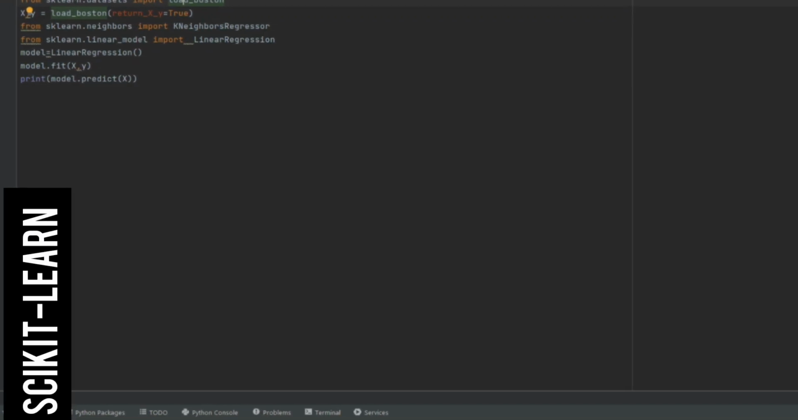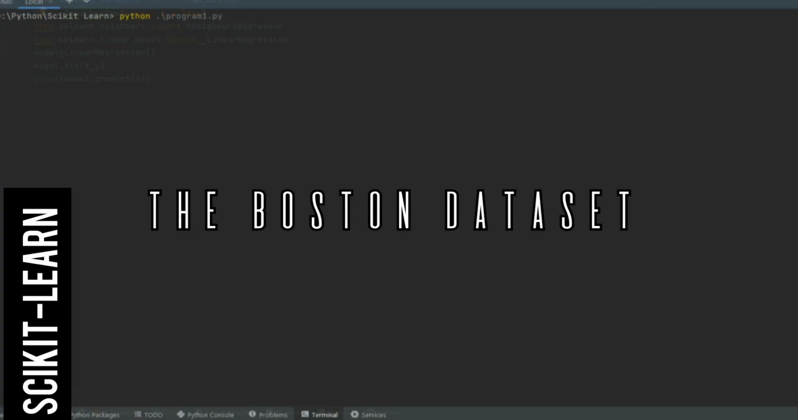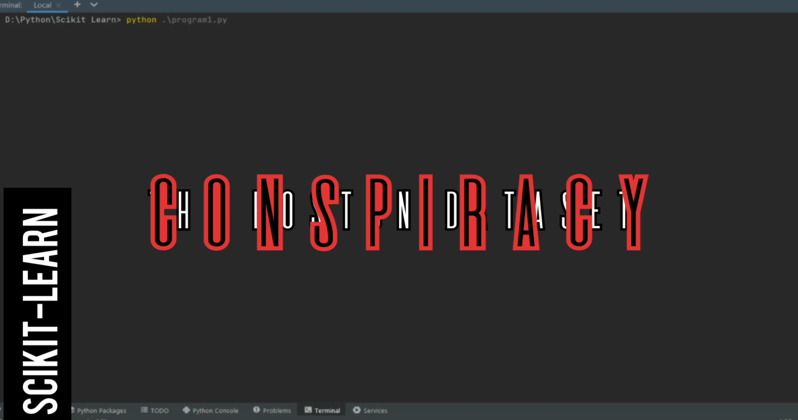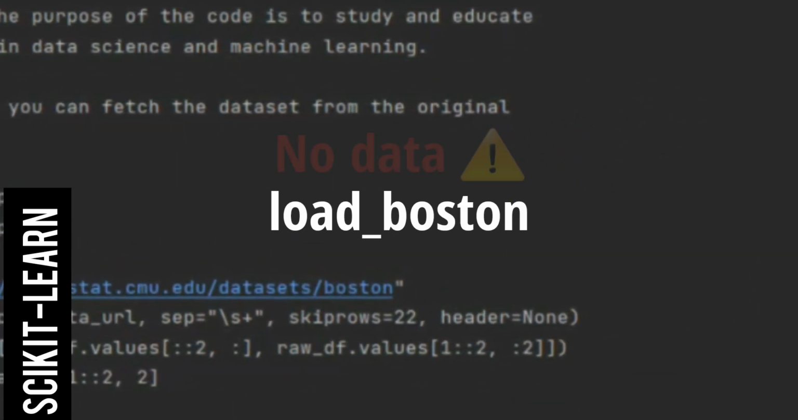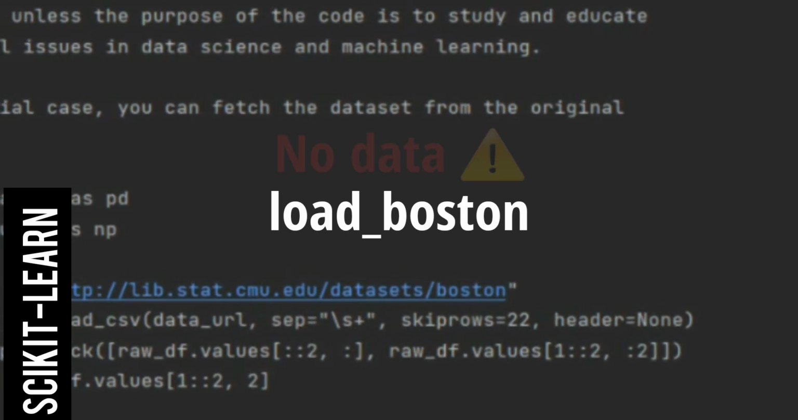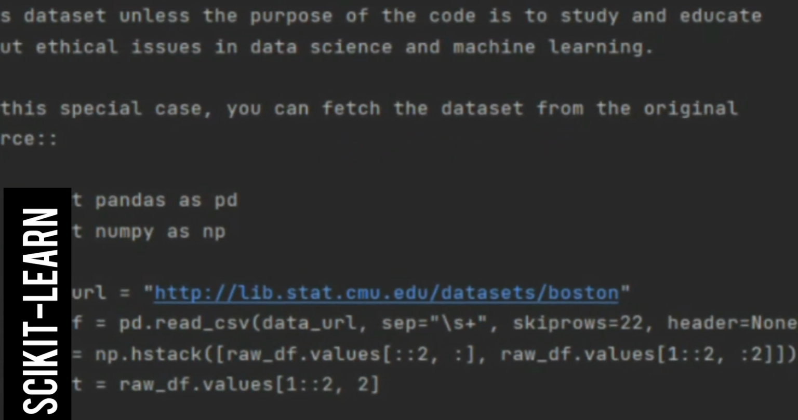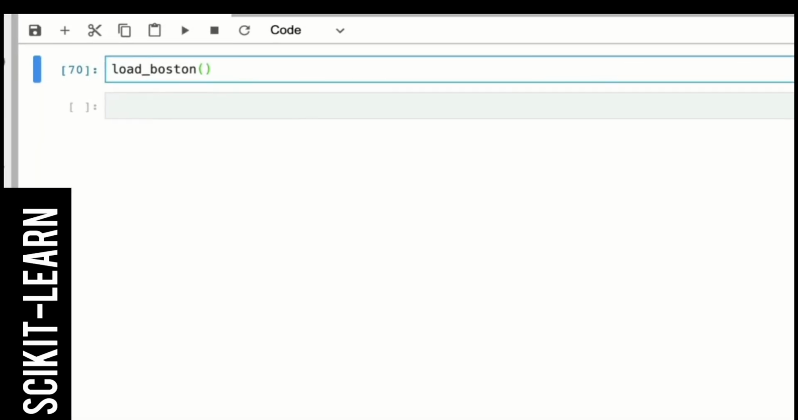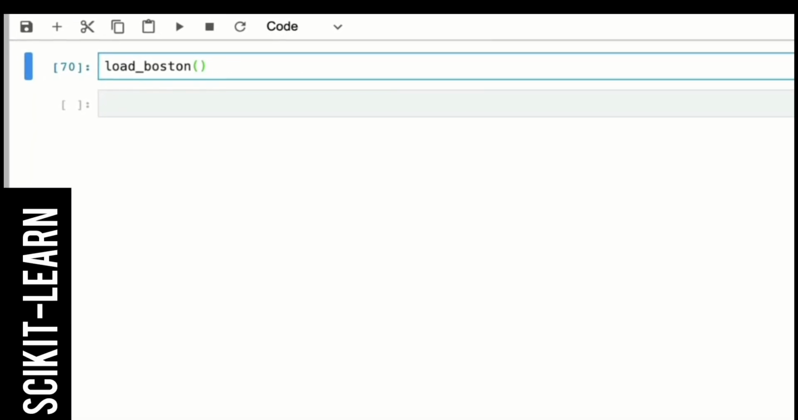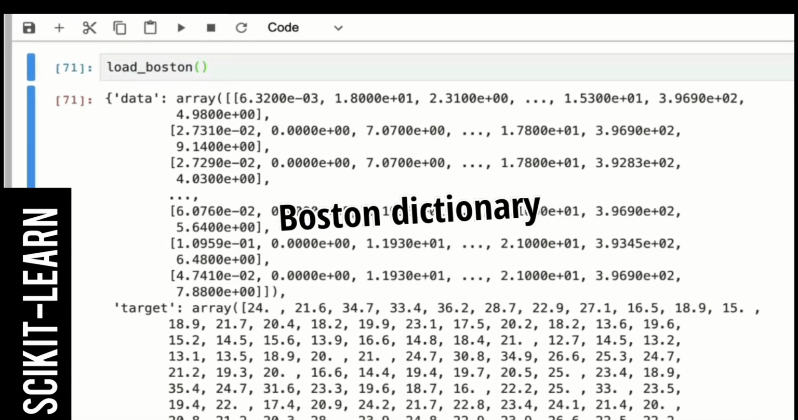I was learning scikit-learn and I came across something strange, a dataset that just disappeared. When I tried to load the Boston housing dataset, I got this error: no module named load_boston. Okay, weird. So I tried everything, installing an older Python version, even running Jupyter Notebook. Still nothing, no clear explanation, just chaos.